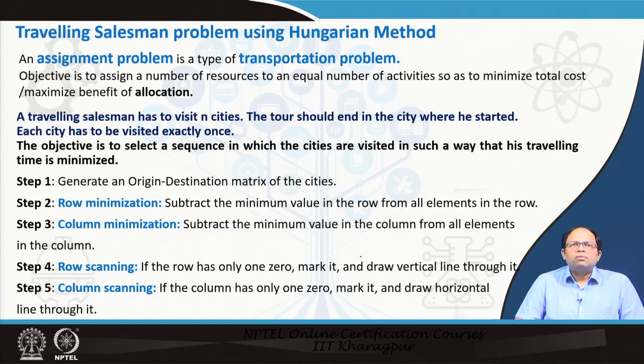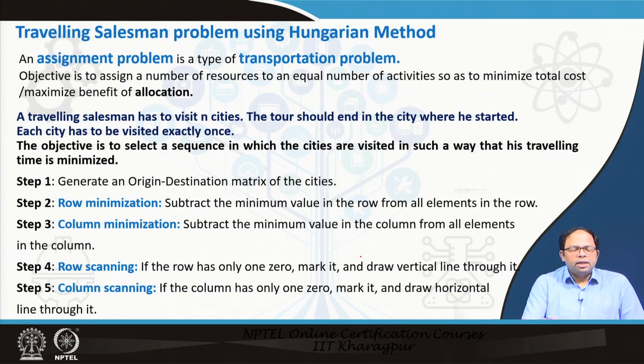First, we will solve the traveling salesman problem using the Hungarian method, and this is an assignment problem. It is a subset of the transportation problem, and the objective is to assign a number of resources to an equal number of activities so as to minimize total cost or maximize benefit of the allocation. The Hungarian method could be used for solving the traveling salesman problem, but there are other methods to solve it as well. But because the Hungarian method is basically an assignment problem, I am solving that so that you can use it for some other problems as well.